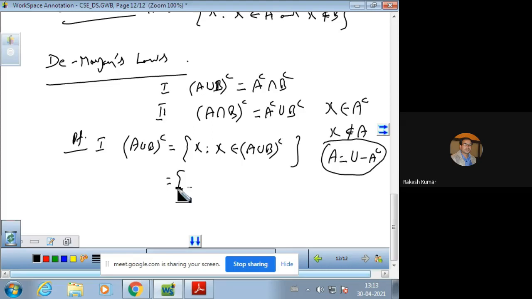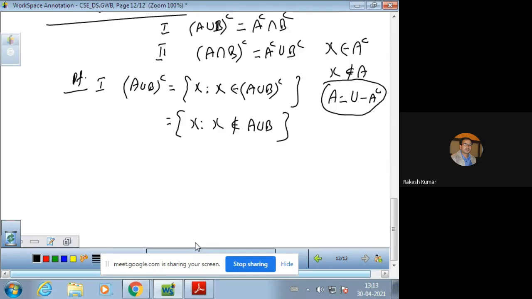So it means X such that X does not belong to A union B. This means that X is not in A, and X is not in B.